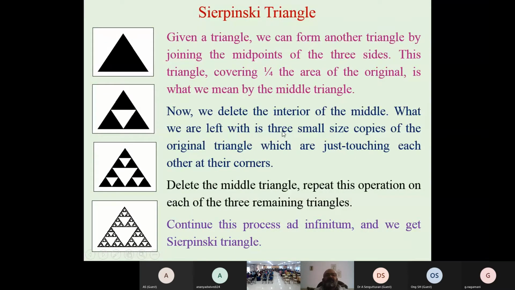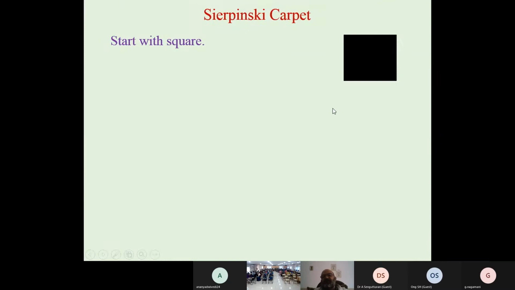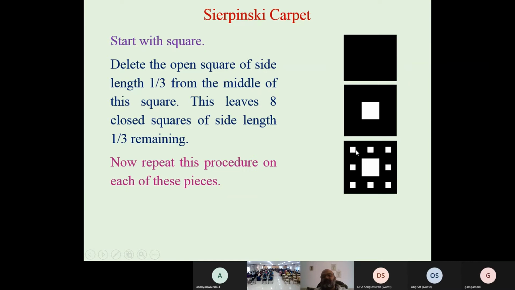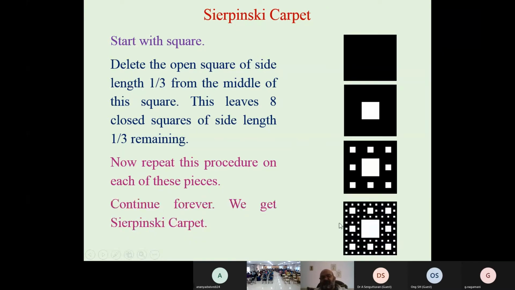Next is the Sierpinski carpet. Start with a square. Then we cut a 1/9 part inside, with a length of 1/3. We cut this, and of the remaining squares, we have 8 squares. On every square we apply the same process, and we get a fractal like this. So this is another interesting picture, the Sierpinski carpet.